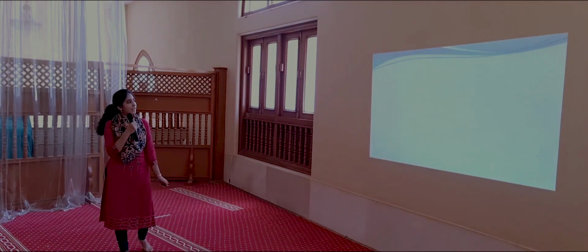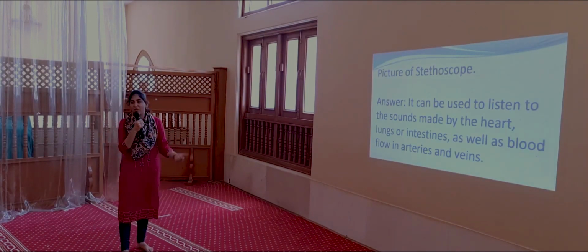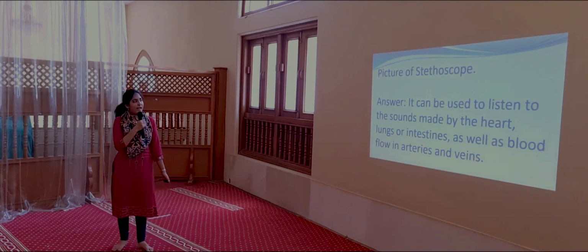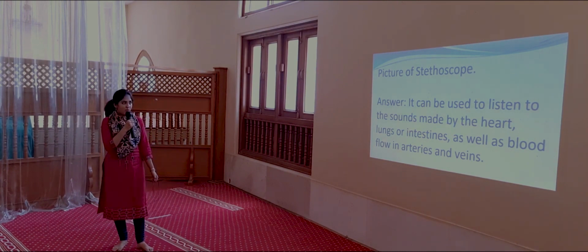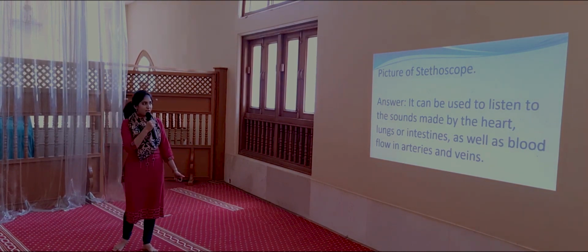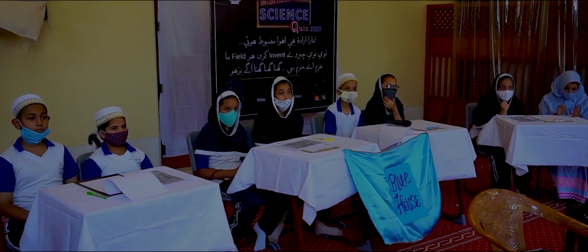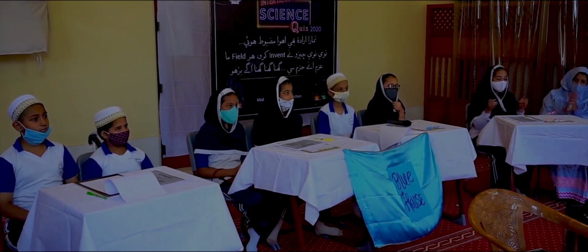This is a stethoscope. Yes. And what is the application of this? This is used to check the heartbeat. Yes, your answer is correct. Take a look at the answer. The picture was of a stethoscope and it can be used to listen to the sounds made by the heart, lungs or intestine as well as blood flow in arteries and veins. So your answer is correct.